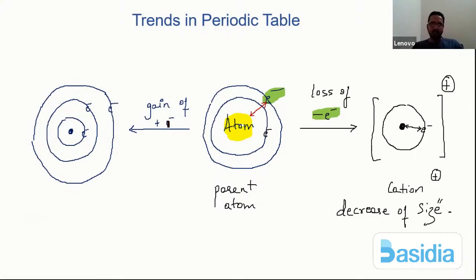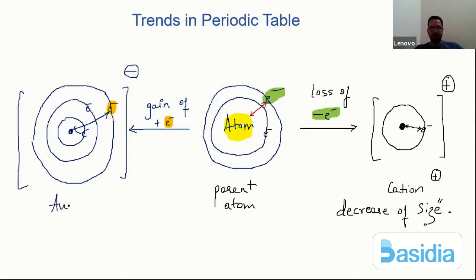Let me just mark it. So this electron is here. Just look at that. What exactly has happened to the size now? The distance we are going to now count between this. We're not going to take the electron in the second orbit. We are going to take the electron in the third orbit, and hence the size will depend on the electron in the third orbit. So this whole atom, because of gain of one electron, gains the negative charge.